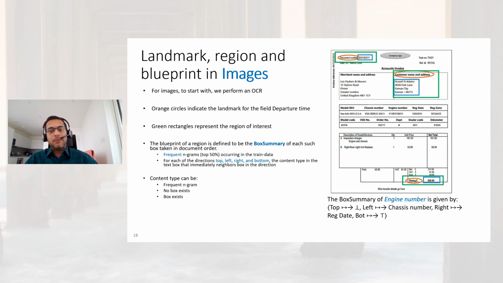For instance, the box summary of engine number over here can be computed as follows. There is no nearby box on the top. To the left, we have the chassis number box, which happens to be a frequent n-gram. To the right, we have the registration date box, which also happens to be a frequent n-gram. To the bottom of this engine number box, we have a specific value. And since it's a specific value, we denote it by an existence of the box.